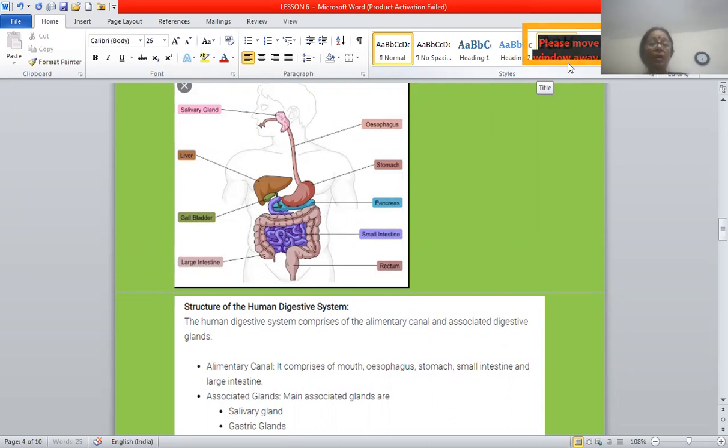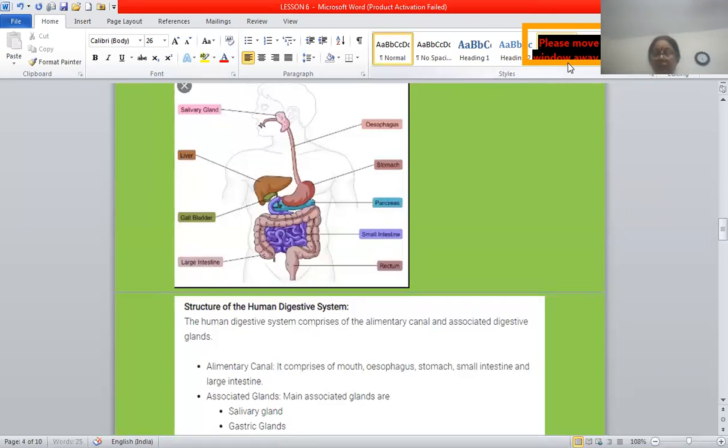Students, in our last class, we studied nutrition in amoeba. Today, we will study nutrition in human beings. As you all know, human beings are omnivorous with a holozoic mode of nutrition. We are omnivores with a holozoic mode of nutrition.